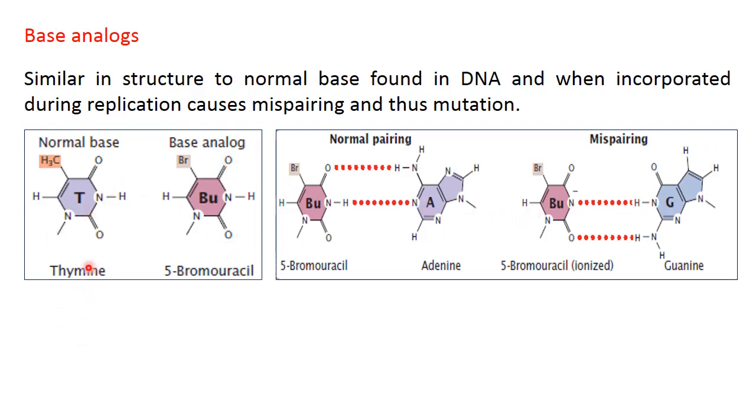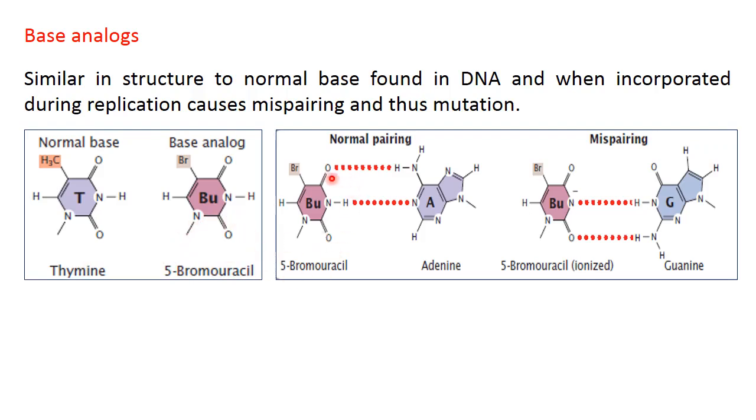As we can see from this diagram, this is the normal thymine base, but if its methyl group is replaced with a bromine, then it becomes 5-bromouracil. Otherwise all other groups and atoms are the same in both thymine and 5-bromouracil. The only difference is in the methyl group, and as thymine pairs with adenine, 5-bromouracil may also pair with adenine.